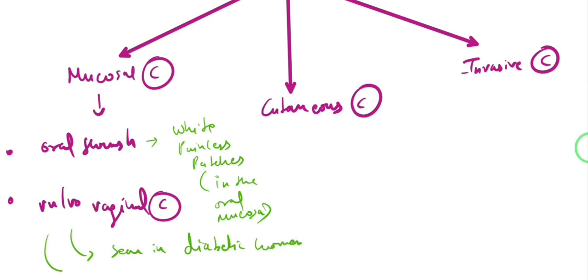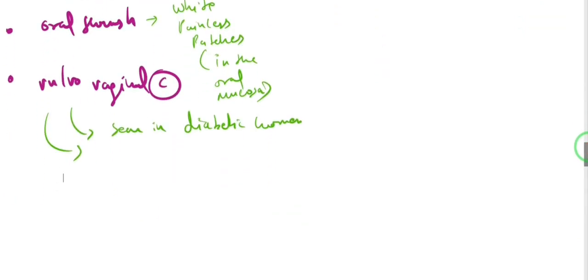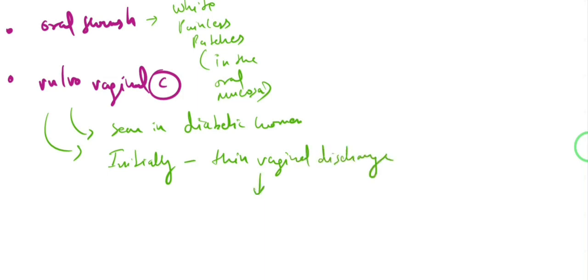What happens is, initially in vulvovaginal candidiasis, you are going to see a thin vaginal discharge, which will later turn into a curdy white appearance, right?